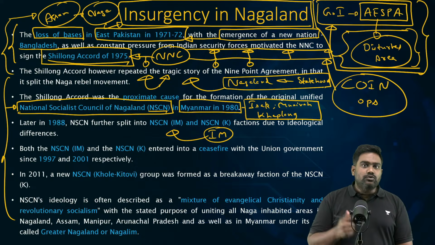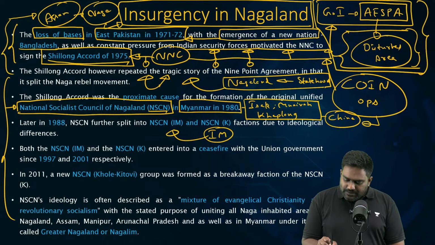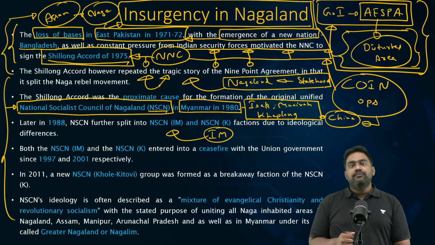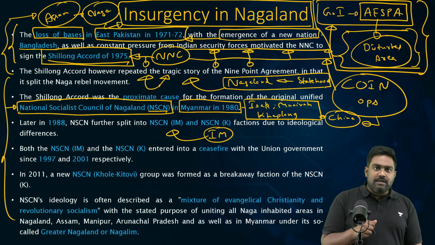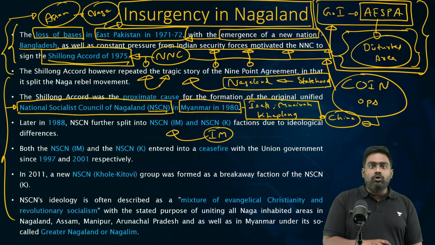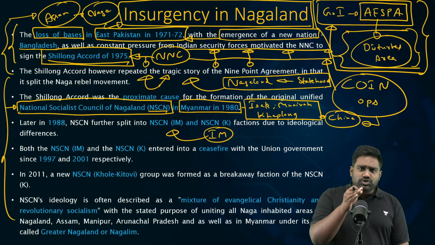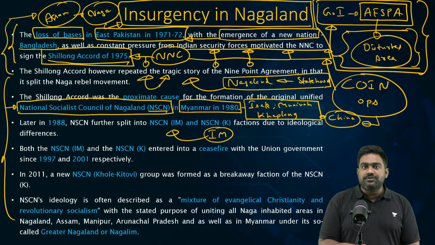And now they had a new sponsor, China. If until then Pakistan was backing NNC via East Pakistan, via Bangladesh, now through Myanmar, China became the key supporter of the new Naga insurgent group, the NSCN, one of the most notorious insurgent groups of the Northeast.